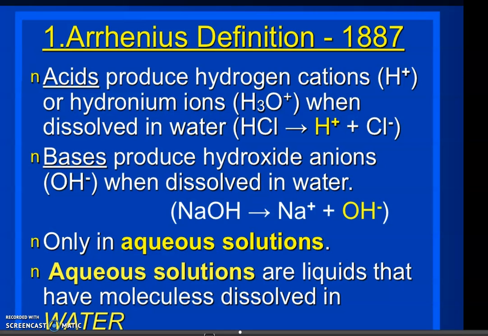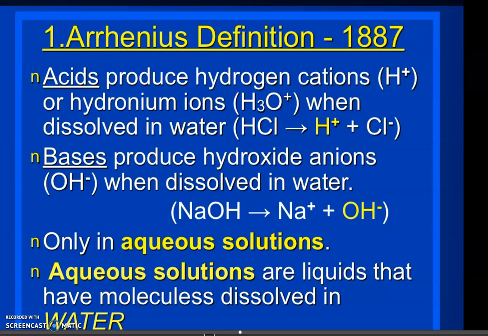According to Arrhenius, acids are substances which produce hydrogen cations or hydronium ions when dissolved in water. For example, HCl gives H plus and Cl minus. So HCl is an acid. Why is it an acid? Because if it is dissolved in water, it will give H plus ions. Hence, it is an acid.